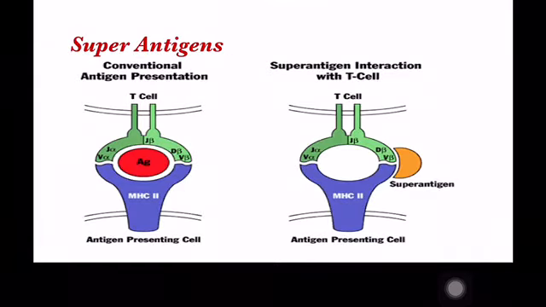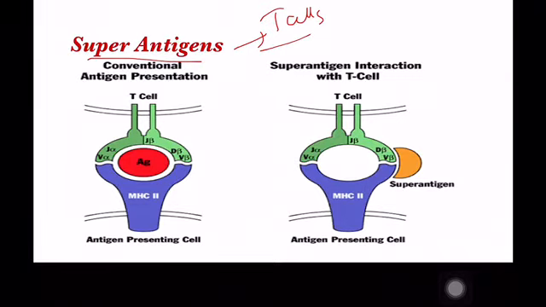Next, let us move on to the super antigens. Super antigens are proteins, or molecules, that activate a large number of T cells irrespective of the antigenic specificity.